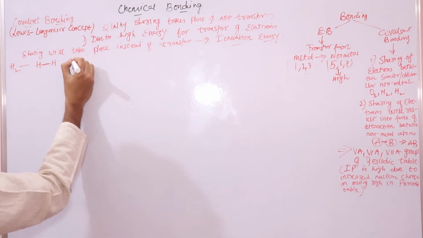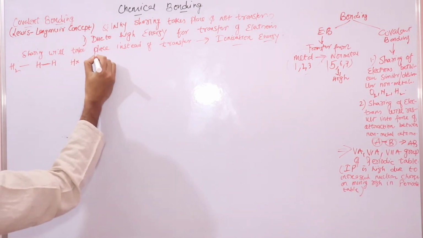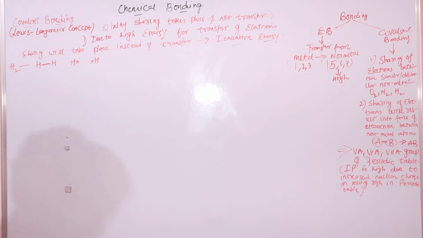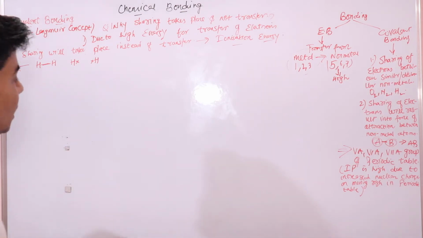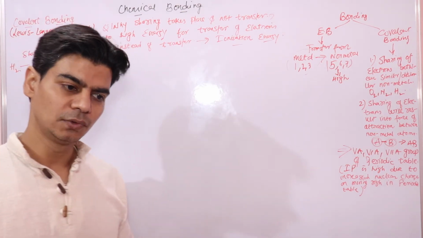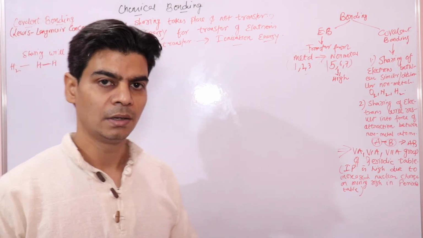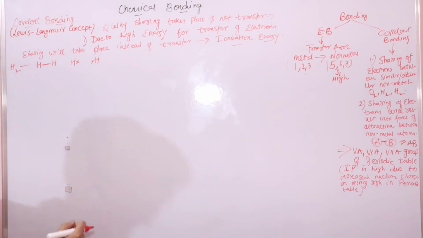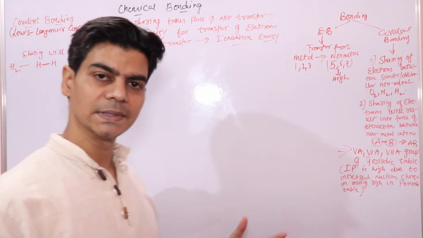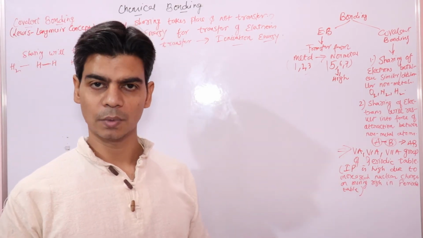So let's see how covalent bond formation takes place between hydrogen atoms. One hydrogen has one electron, another has one electron. So we said in the beginning that every atom will try to achieve 2 electrons like helium, or 8 electrons in its valence shell. So hydrogen, in order to have 2 electrons in its valence shell, will share one electron.